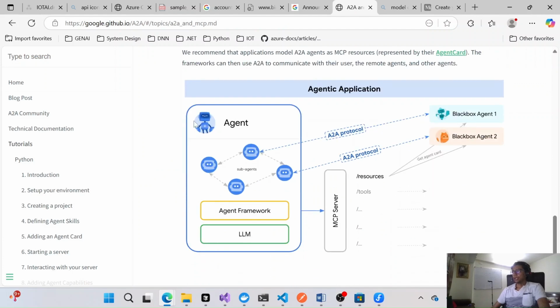So we'll have that agent, right? Agents will have their own LLM communications, and the agent will communicate with each other, and they can also communicate with external agents through the A2A protocol. So how they will do that, we'll see, and how it will also communicate with the MCP server. We'll see it together.